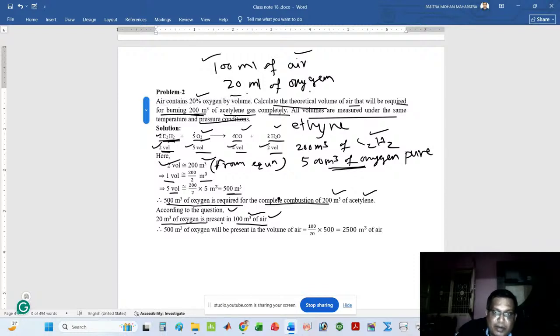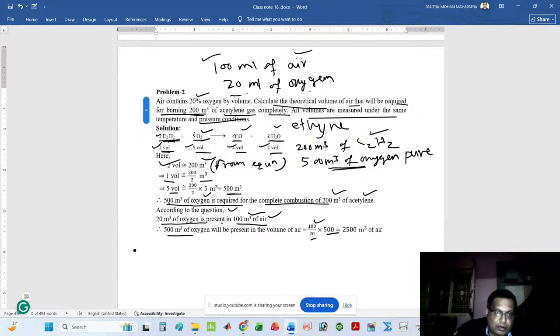Our target is to find how much air contains 500 meter cube of oxygen. So the volume of air is 100 divided by 20 into 500.